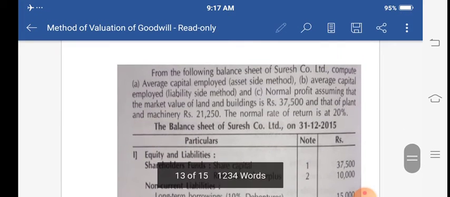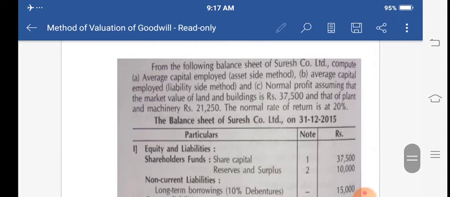It is related to the valuation of goodwill under the asset side approach and the liability side approach. From the following balance sheet of Suresh Company Limited, compute the average capital employed by the asset side method as well as the liability side approach, and the normal profit, assuming that the market value of land and building is rupees 37,500 and that of plant and machinery rupees 21,250. The normal rate of return is 20%.